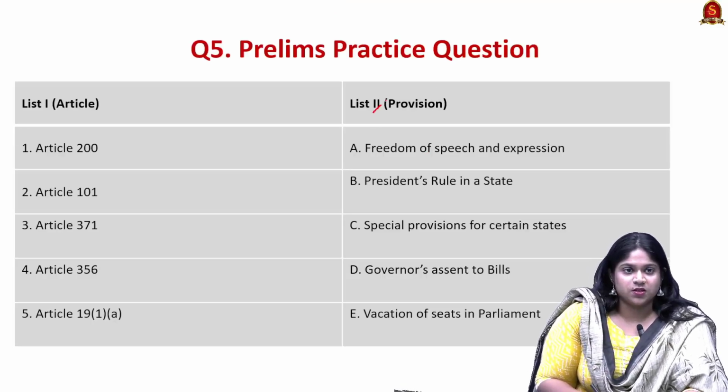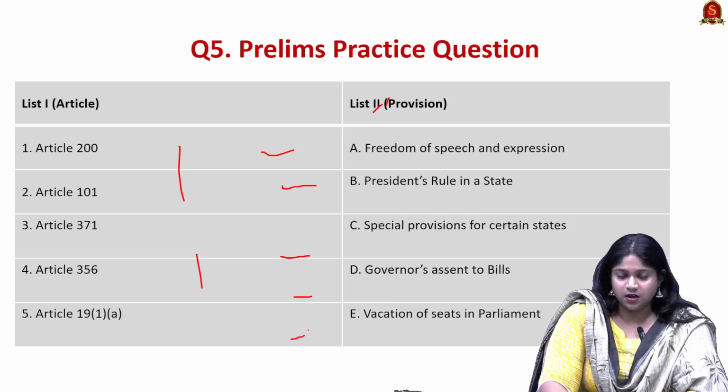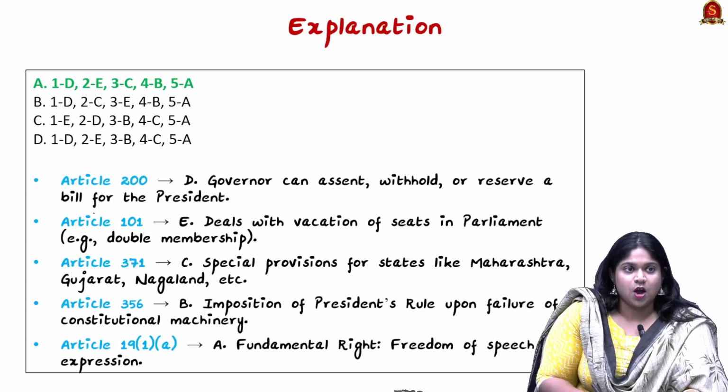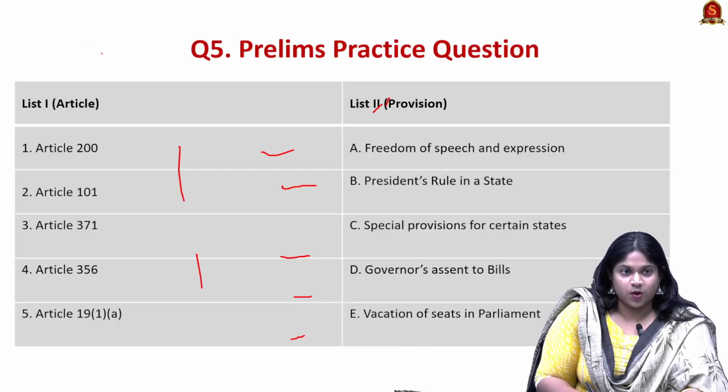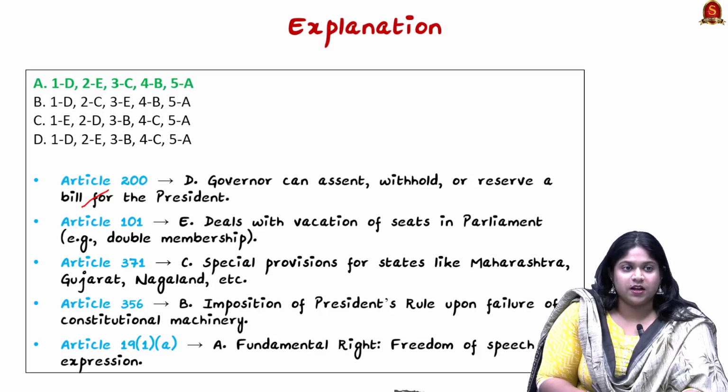Here is the question with all of these articles; check which pairs are correct. Option A is right. Article 200 talks about the governor's assent to bills, where the governor can assent, withhold or reserve a bill for the president.